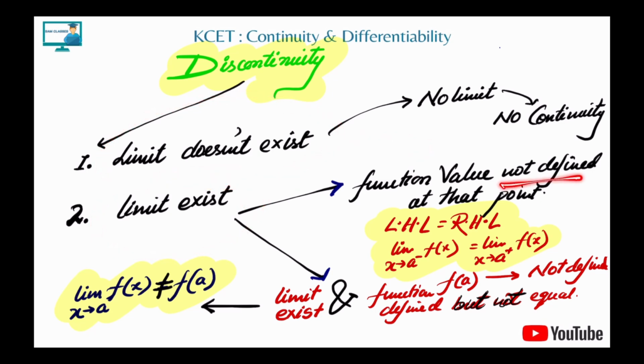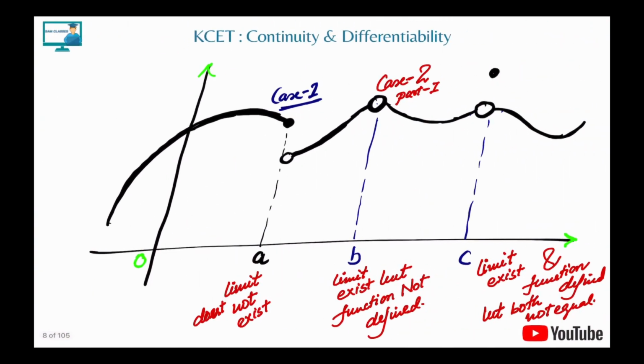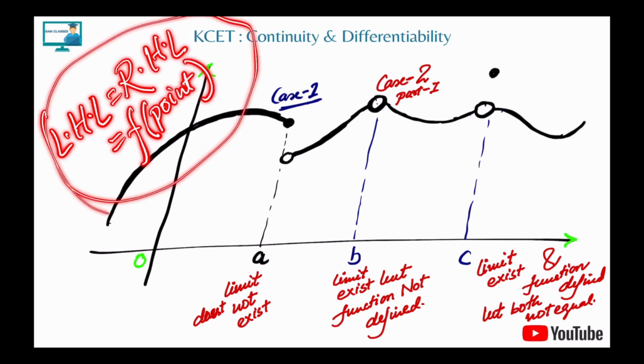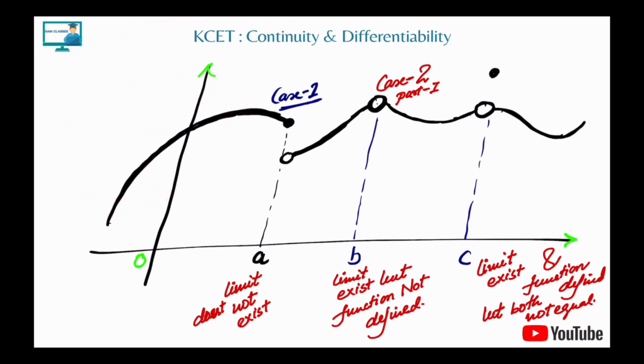First, the function has to be defined at that point, and then after being defined, it has to be equal also. So to sum up, LHL equal to RHL, and that should be equal to the function value at that point. Clear, student? If you can just remember this, everything is done. For questions related to continuity, you can solve them pretty easily.